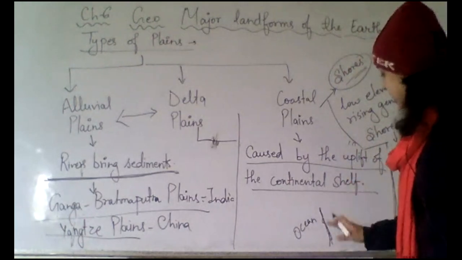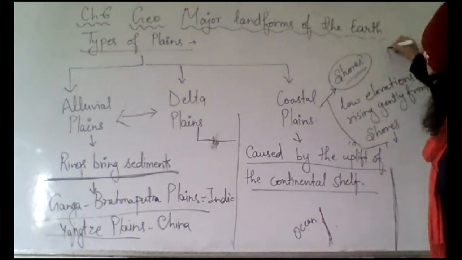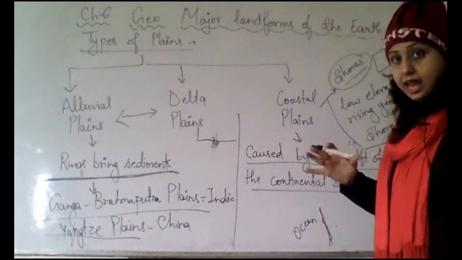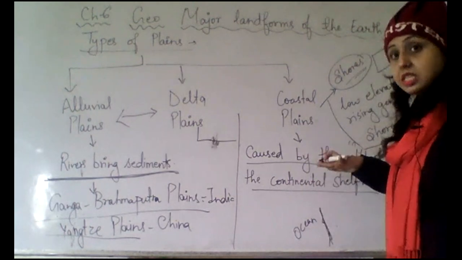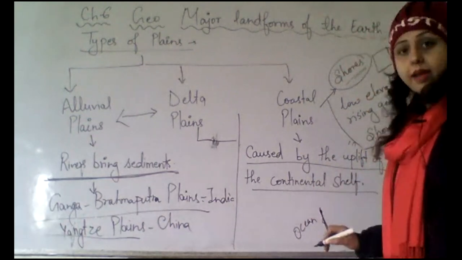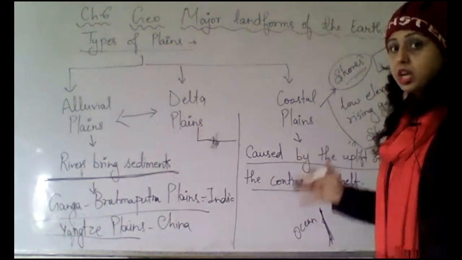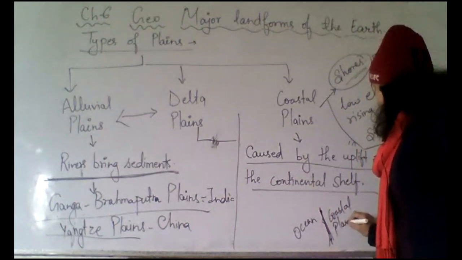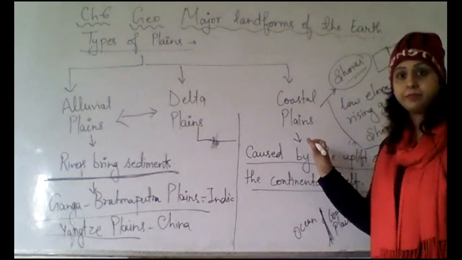So what happens? The lands, the continental shelves, I have already told that we have it in different plates, right? Sometimes these plates uplift. Uplift means they rise upwards at the edge, okay? So when they rise upwards, then they develop the coastal plains. So here you can see there is a different process of development of coastal plains.